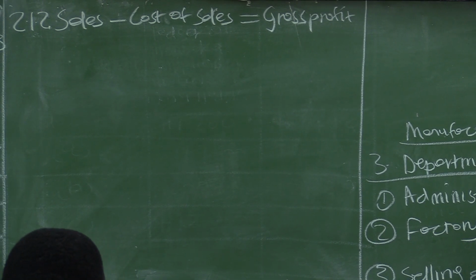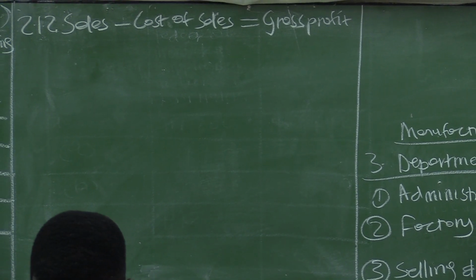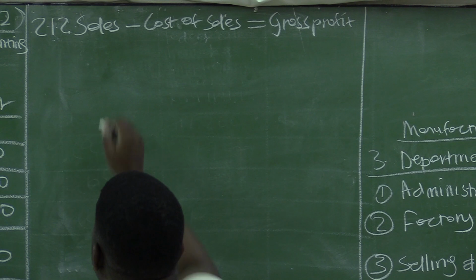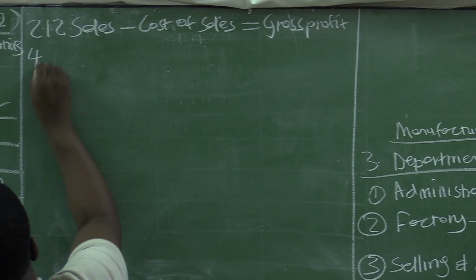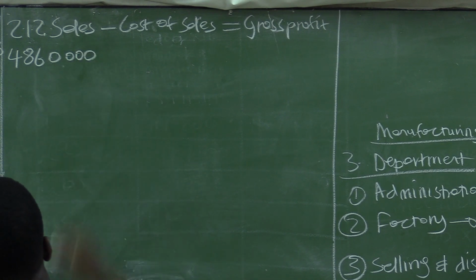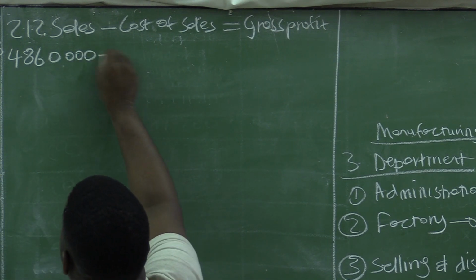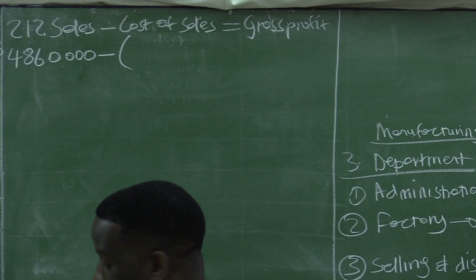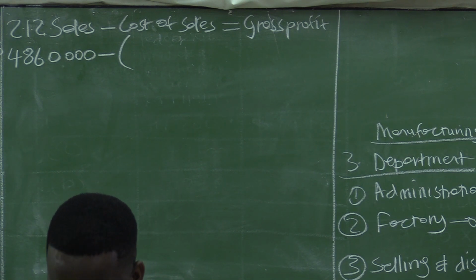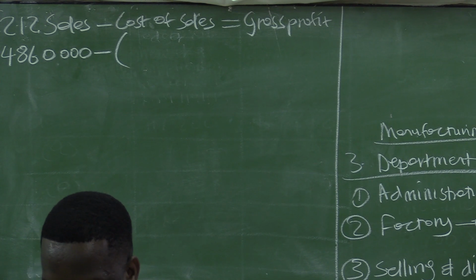Right. The sales amount is here in information E. It is 4,860,000. But cost of sales is not given. What is it that is given?